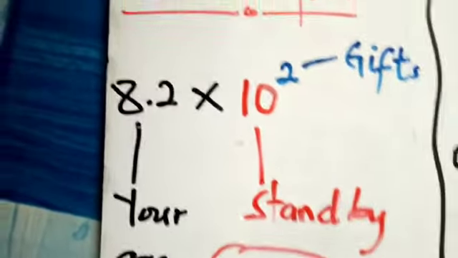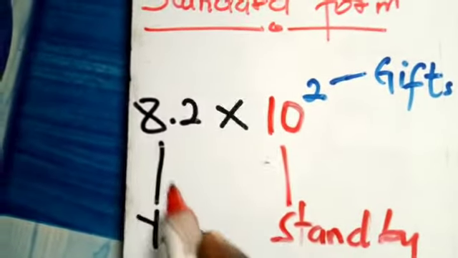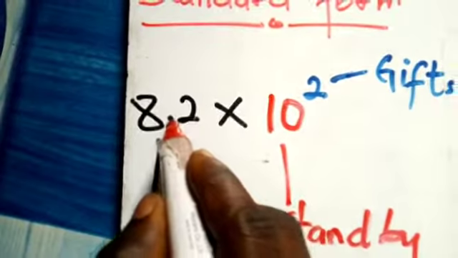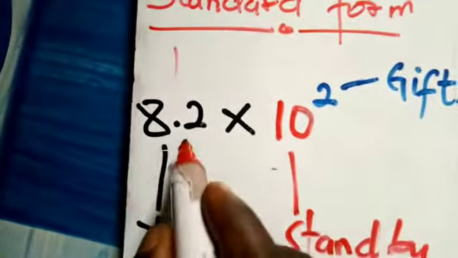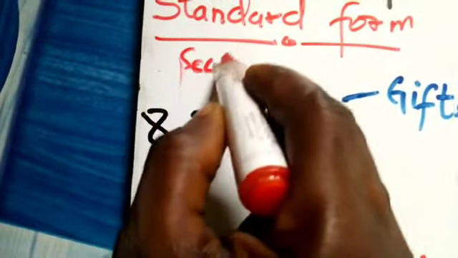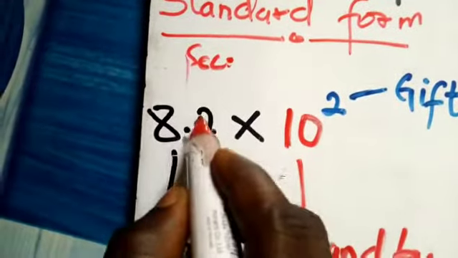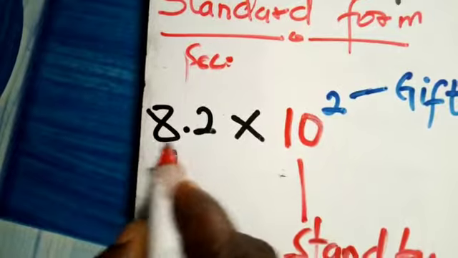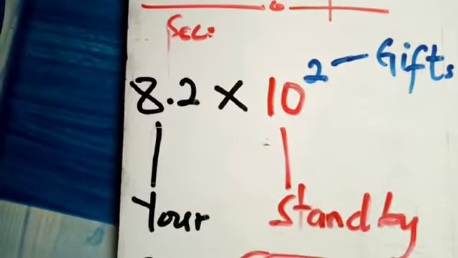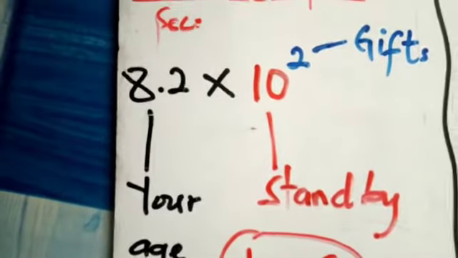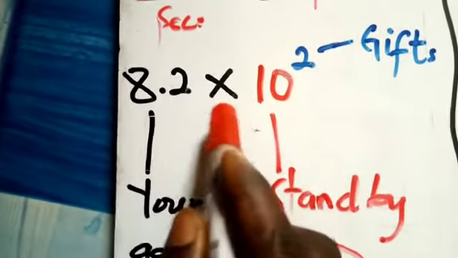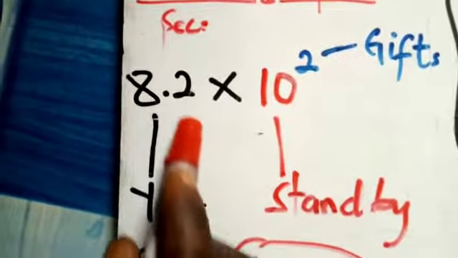What I mean by that is that before this point, assuming the point here is a security personnel, before this point you have to make sure that the number here is between 1 to 9. That is the first condition. We don't care about whatever follows after the point. We are not interested in that. That is the first part.